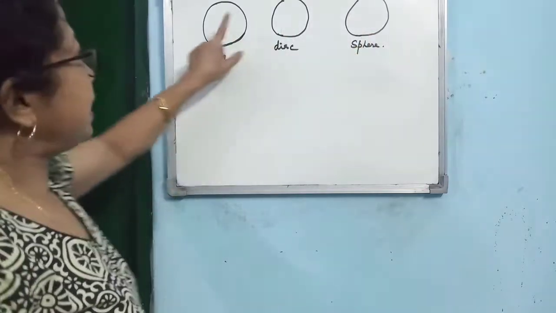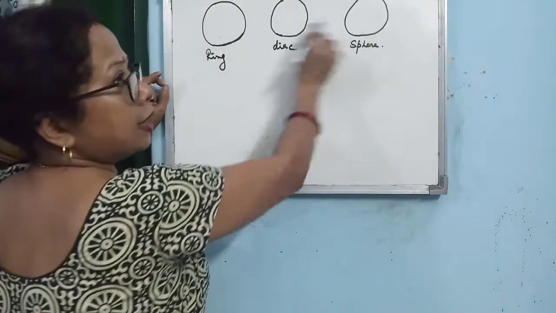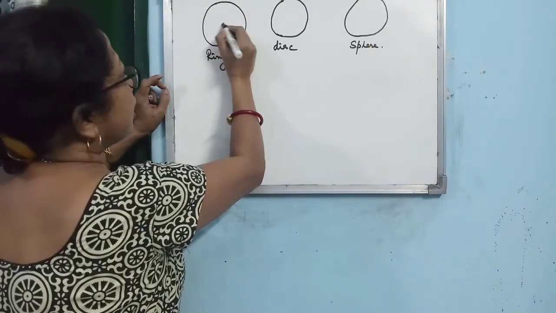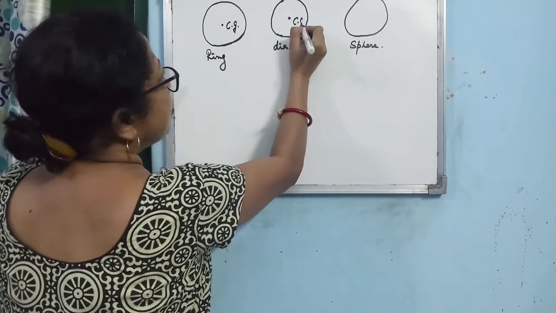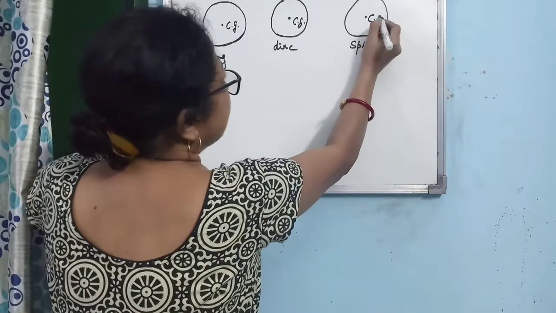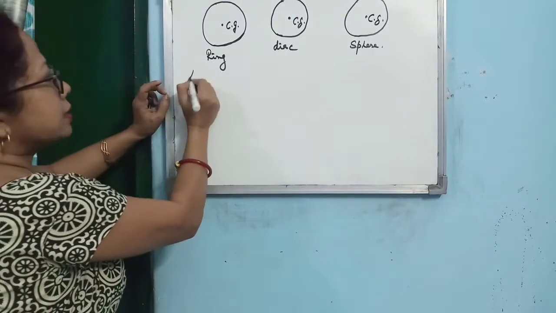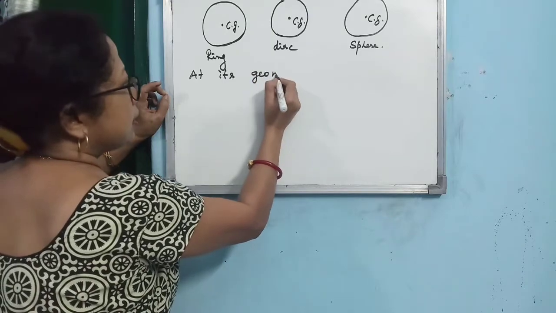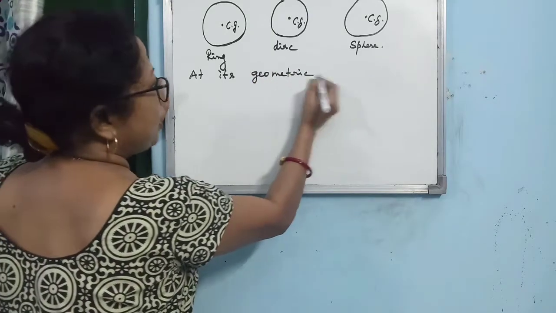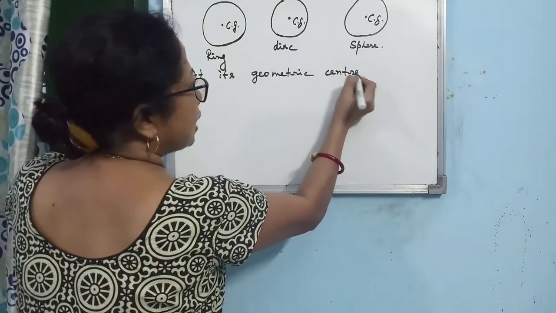Alright. So for all these kinds of objects, where does the center of gravity lie? The center of gravity lies at its geometric center. You must remember this. Geometric center, all of you know, in maths you study.